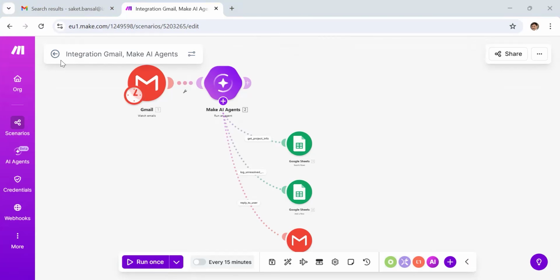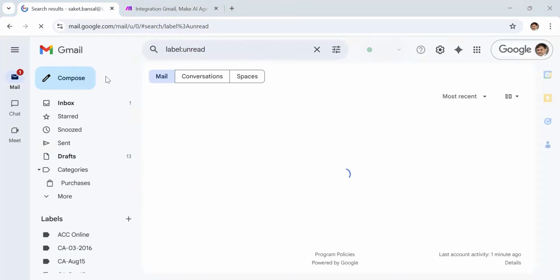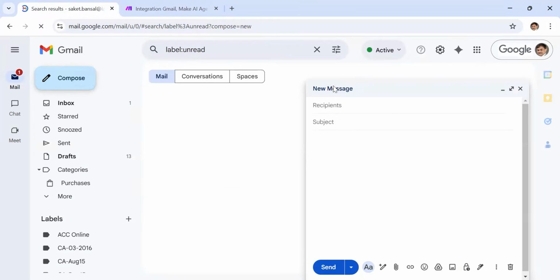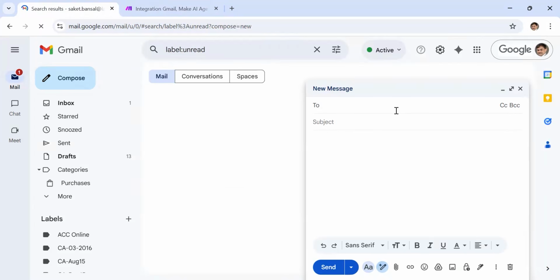So let's try it out. Let me send an email. I go to my other email ID, the Eisenbridge one, and compose a message. I need to run the model because I'm not making it run automatically.